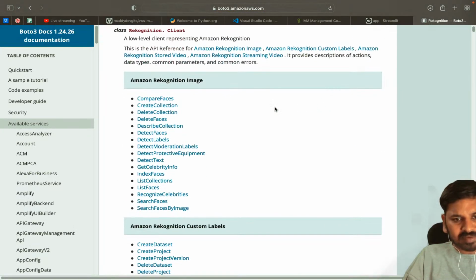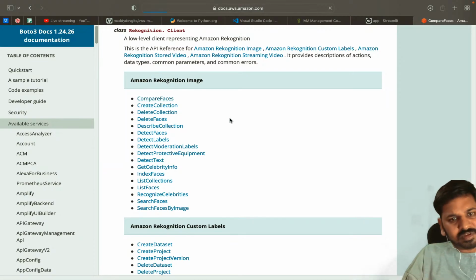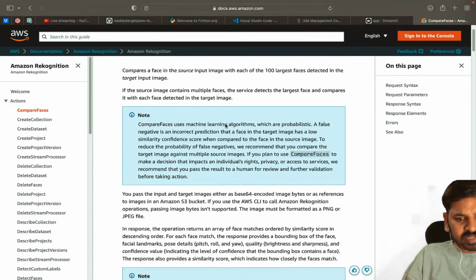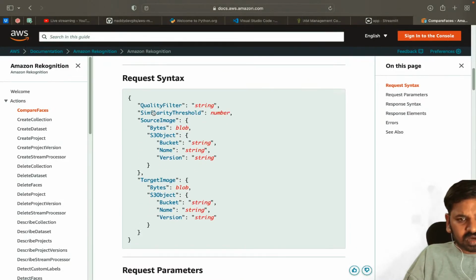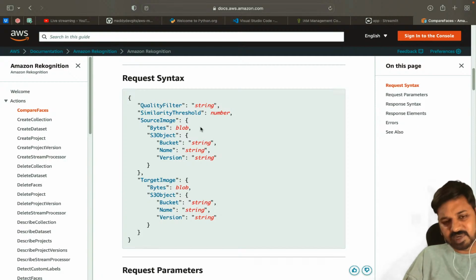It has an API called compare_faces. In compare_faces, if you see, we have to pass certain arguments, something like the similarity threshold, the source image, and the target image. Like this we have to pass some keyword arguments.